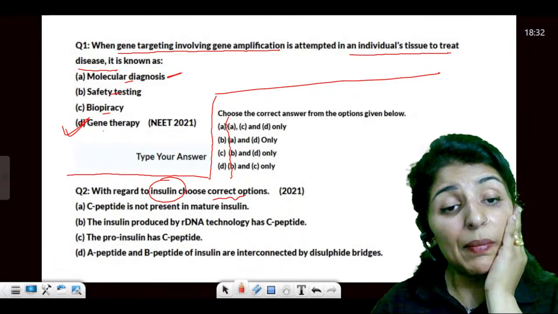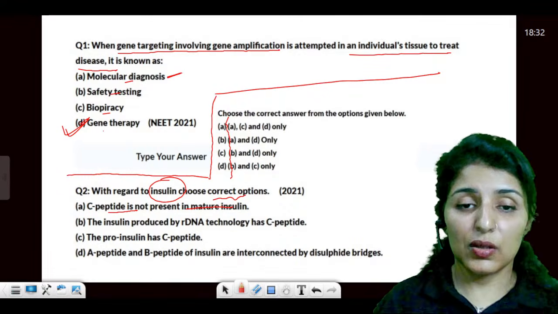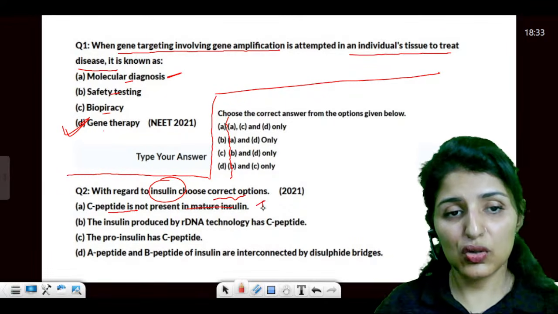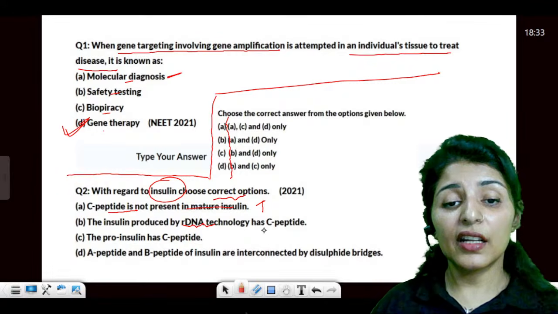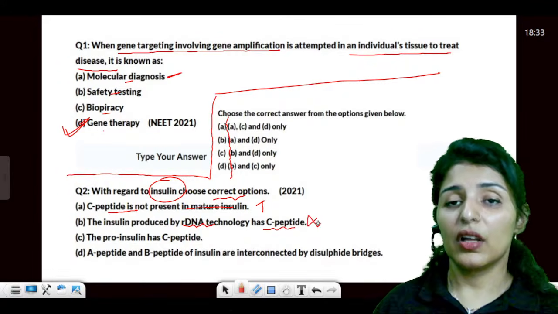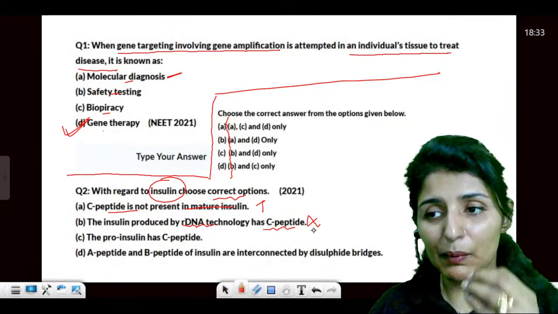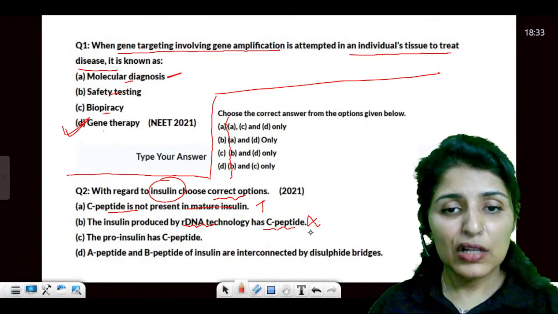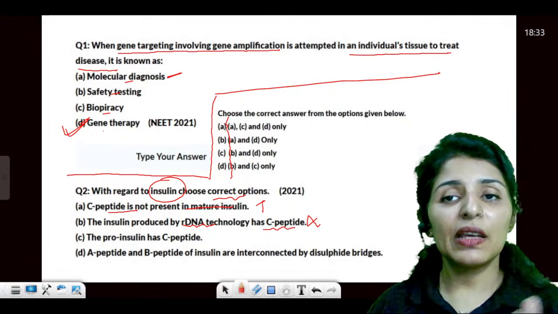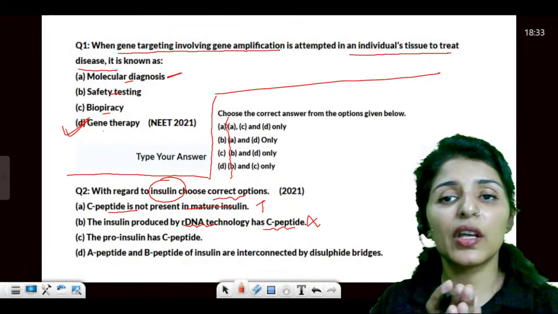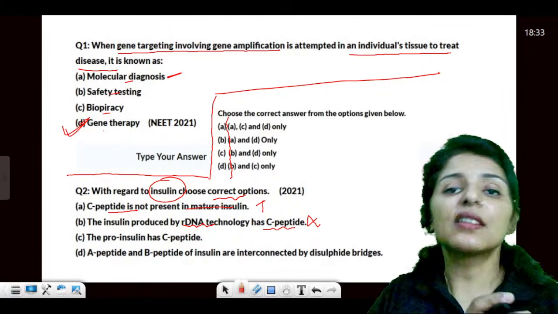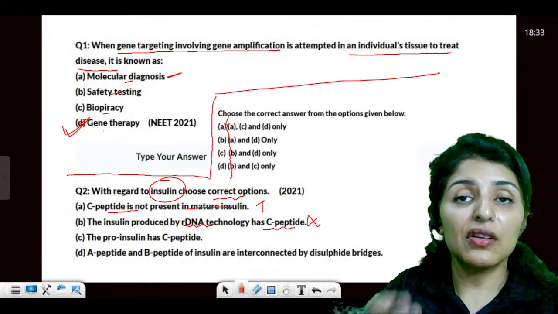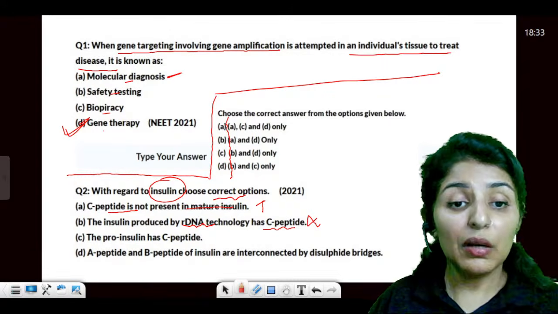Okay. C peptide is not present in the mature insulin. Is that true? Yes, it is true. There is absence of C peptide. Insulin produced by our DNA technology has C peptide? No. This is where the real accomplishment of Eli Lilly lies. So they directly produced A and B and then joined them together by creating disulfide bonds. They eliminated this step where they had to produce C first and then remove it.